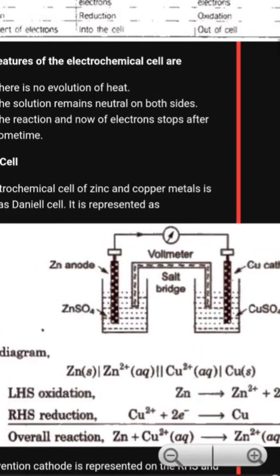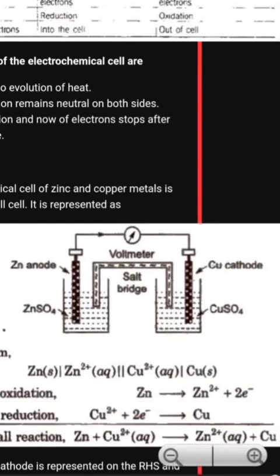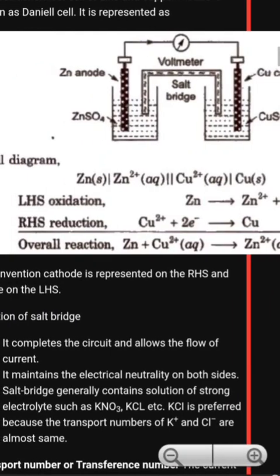On the right hand side is reduction: copper takes the electrons which come from the zinc and deposits in the form of metal on the copper electrode. In the overall reaction the electrons cancel each other, because there are 2 electrons in the first reaction and 2 in the second. So Zn plus Cu2+ gives Zn2+ plus Cu. This is a displacement reaction or redox reaction.